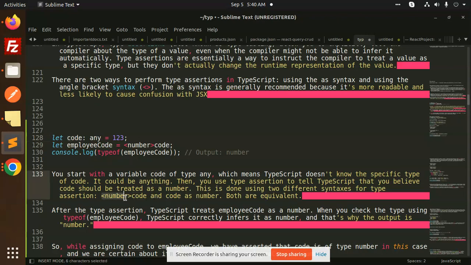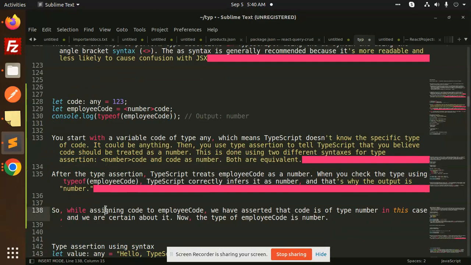The <number>code and code as number are both equivalent. After the type assertion, TypeScript treats employeeCode as a number. When you check the type using typeof, when you console this now, typeof employeeCode, TypeScript correctly infers it as a number, and that's why the output is number.